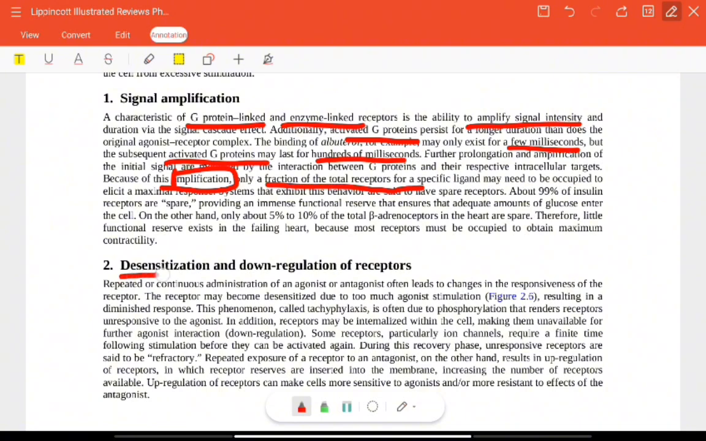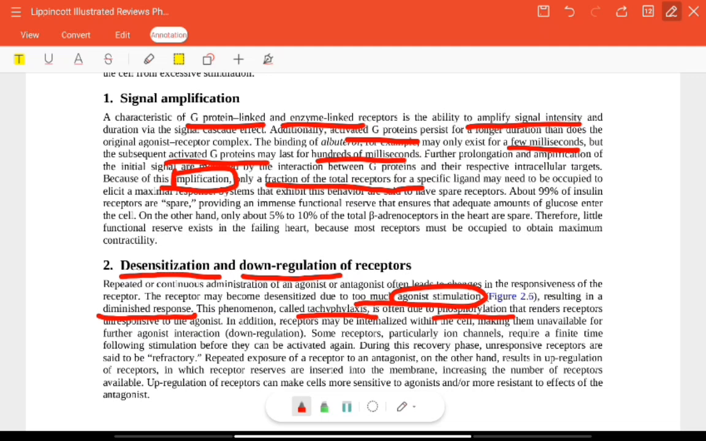Now the opposite is desensitization, also known as down regulation of receptors. When we repeatedly give a dose, the receptors desensitize, which means too much agonist stimulation has been done, which will ultimately result in a diminished response. You have to give more dose to see the effective response. This phenomenon is known as tachyphylaxis. It is due to phosphorylation that makes the receptors unresponsive towards the agonist.